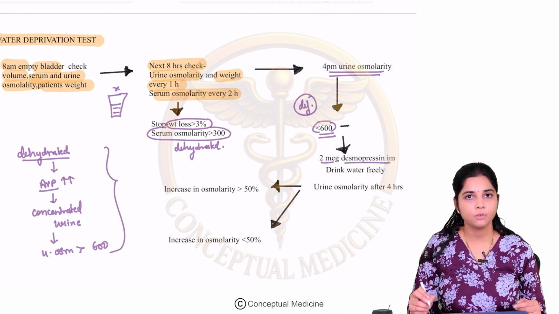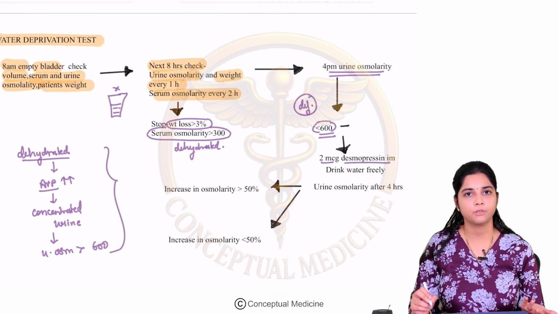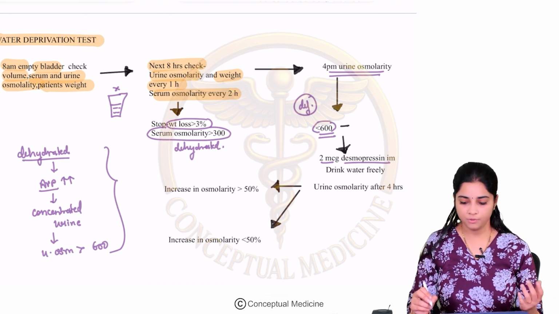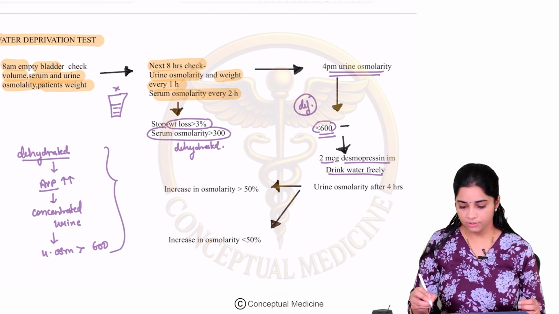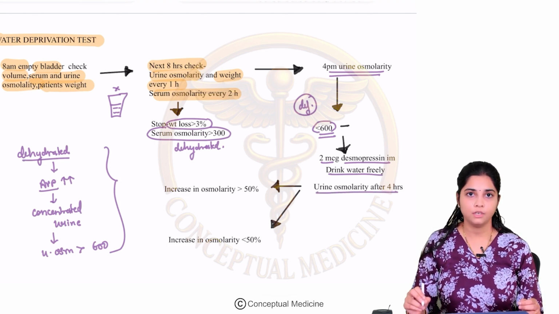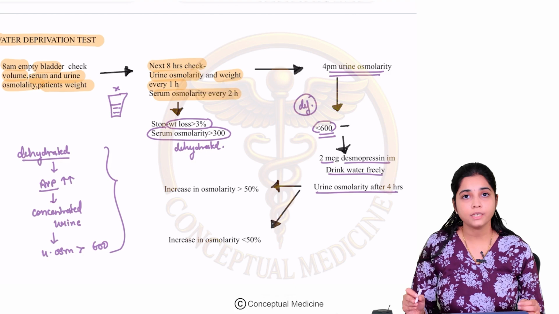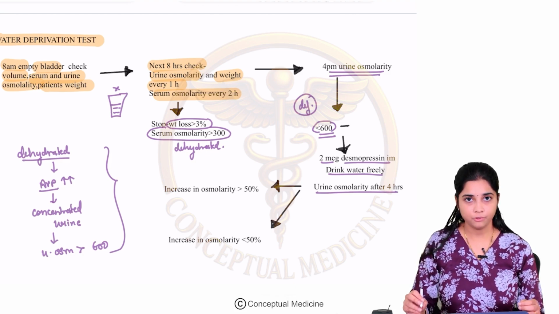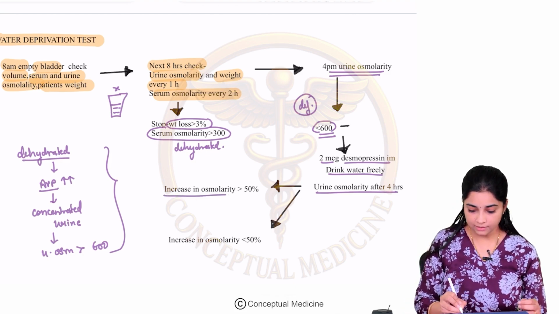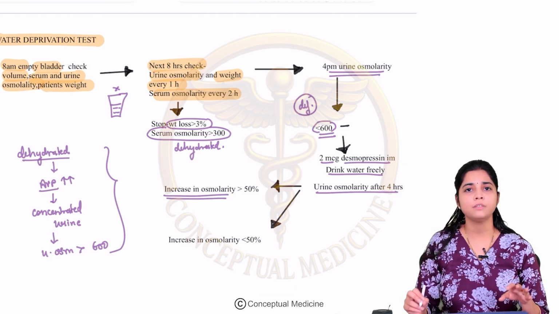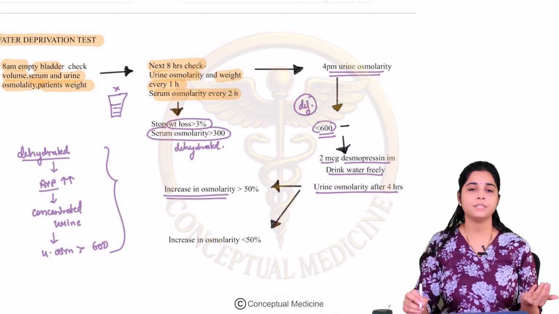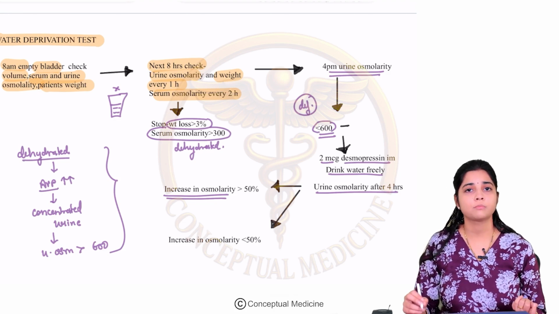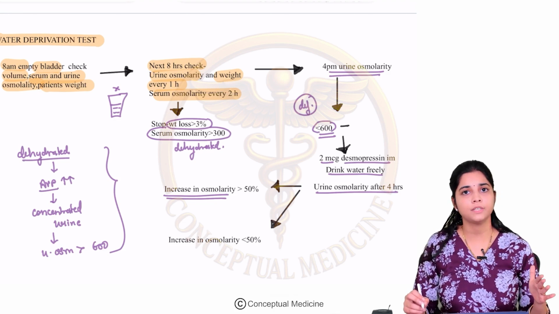You give your desmopressin. Desmopressin is nothing but a synthetic form of vasopressin. Ask them to drink water freely and check the urine osmolarity after 4 hours. If there is an increase in the osmolarity, what will you expect? If you give desmopressin, then the urine should get concentrated, right? So in a patient of diabetes insipidus, there is deficiency of vasopressin, you do a challenge, you give desmopressin.